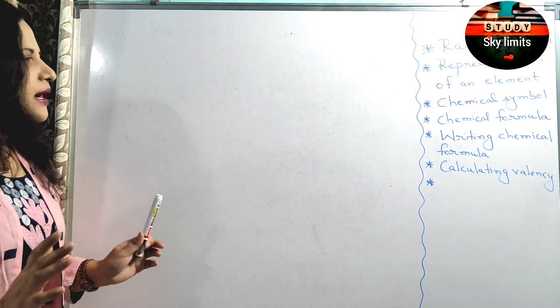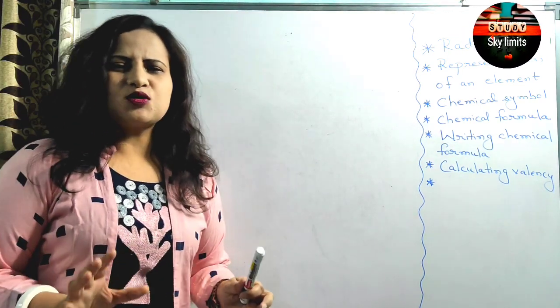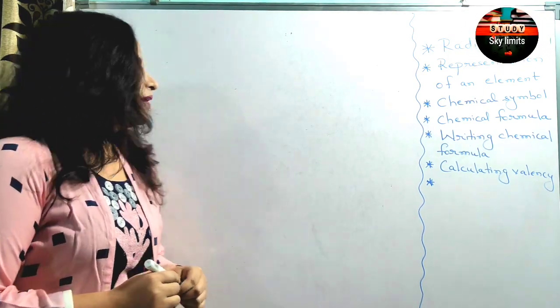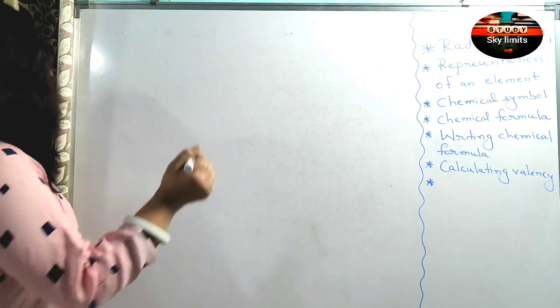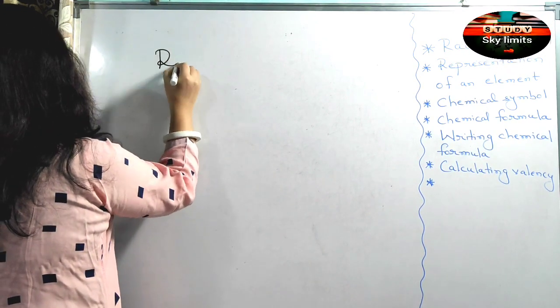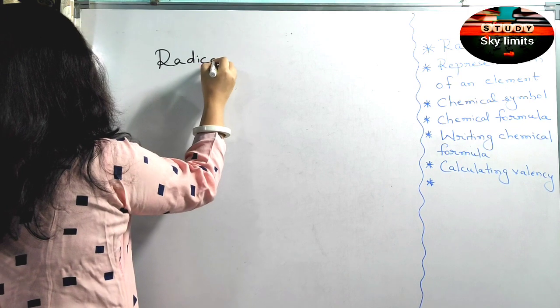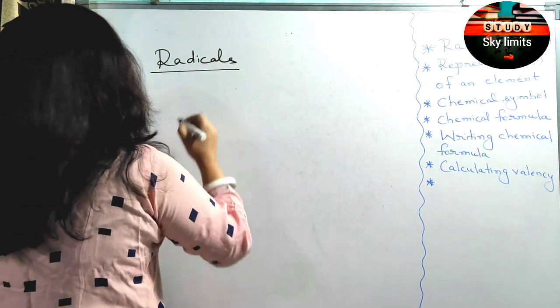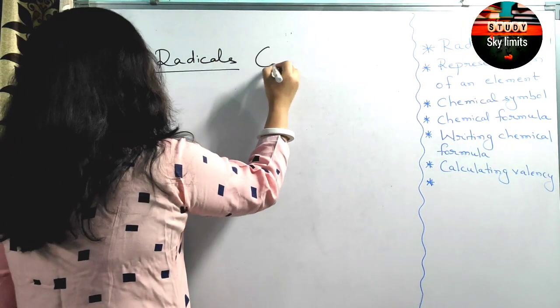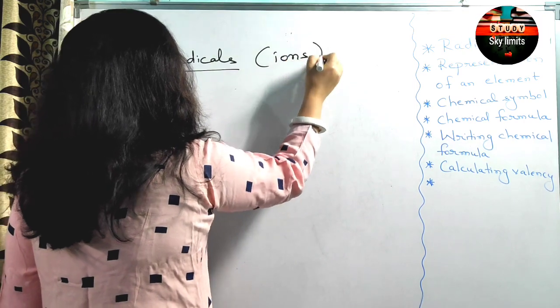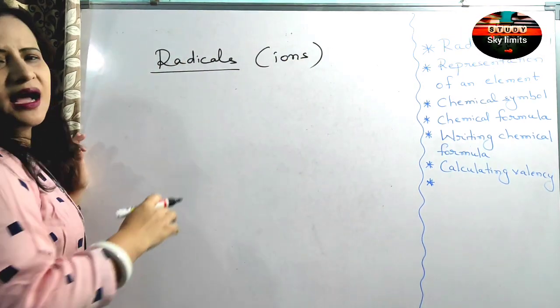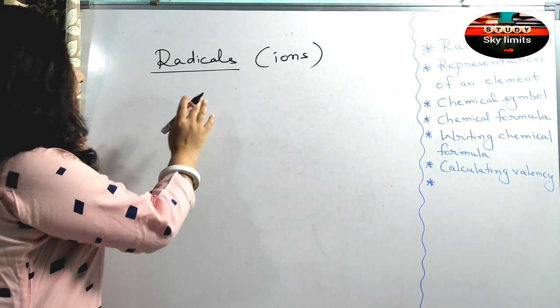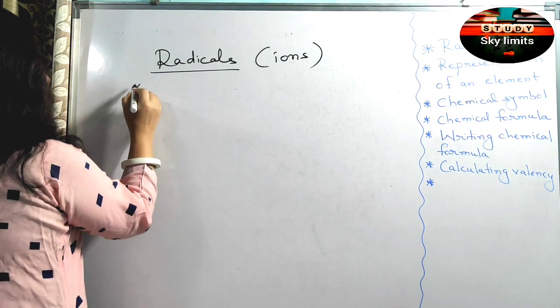So I think by now your idea about the radical is quite clear, okay? So radical is nothing but an ion. Let us come to the radicals. Radicals are nothing but the charged atoms which I was discussing in the last two classes, that is ions. Clear? And there are two types of radicals.